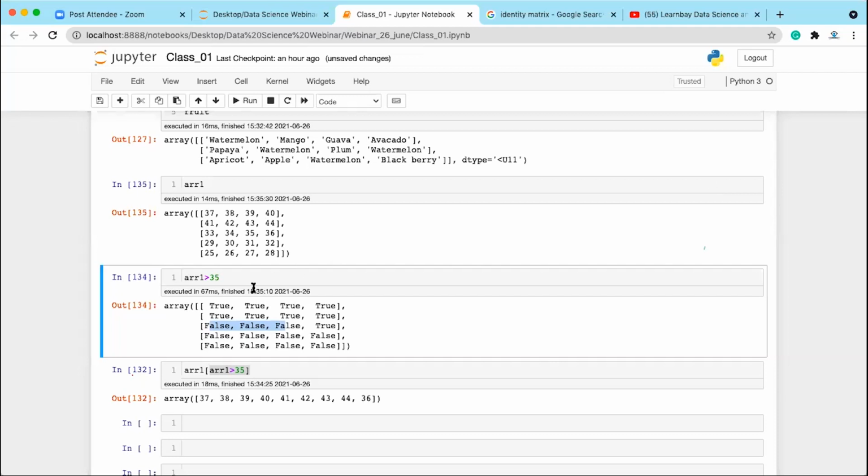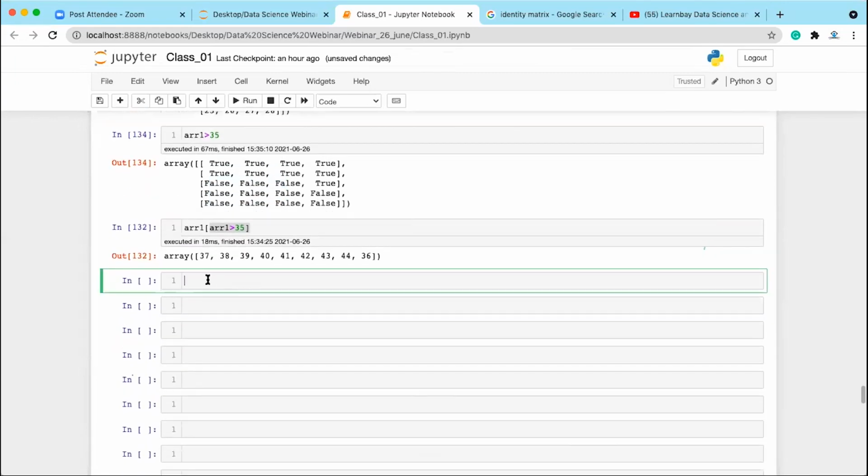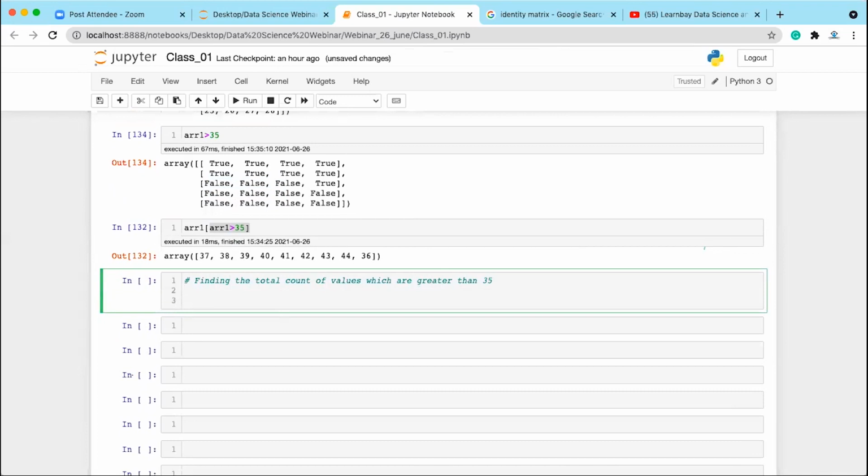Okay. So now we have seen how we can perform the indexing operation. Similarly, let's say you want to find the total count of values which are greater than 35. How can you do that? You have different functions, but using this indexing operation, how can you do that? You have np.sum, and here you can write array one greater than 35.